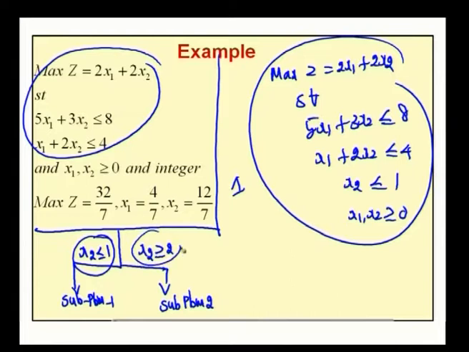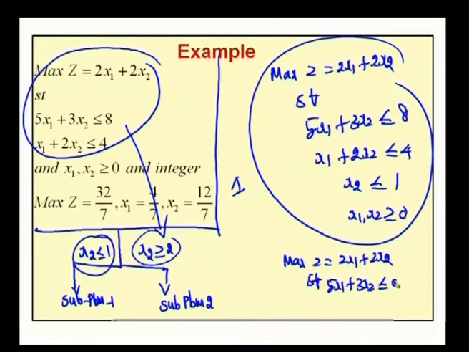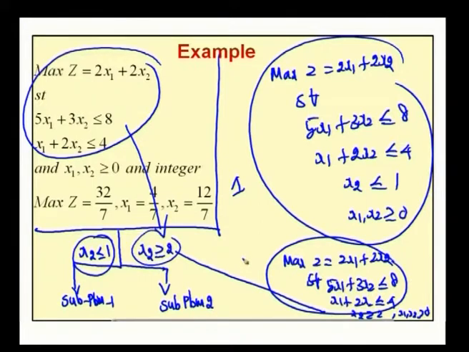Now, by adding the other condition to this objective function, we get subproblem 2: maximum z equal to 2x1 plus 2x2 subject to the constraints 5x1 plus 3x2 less than or equal to 8, x1 plus 2x2 less than or equal to 4, and by adding the constraint x2 greater than or equal to 2, where x1, x2 greater than or equal to 0, it becomes our subproblem 2.